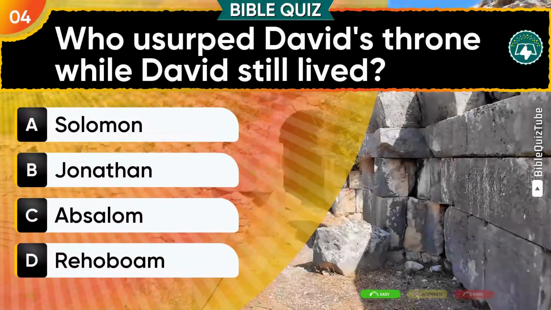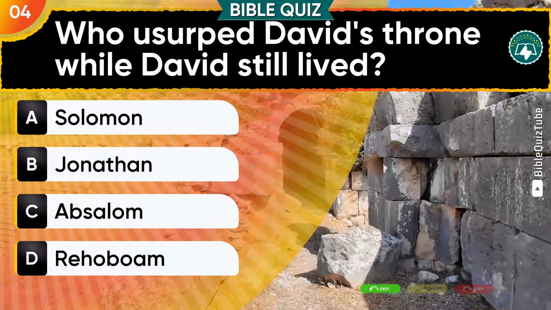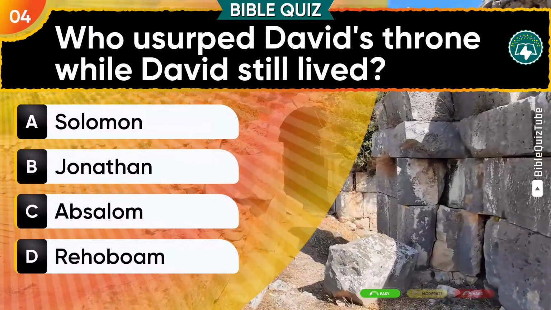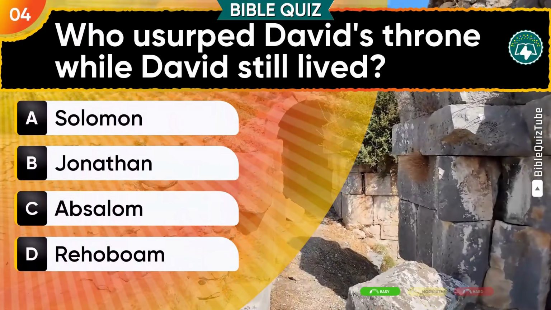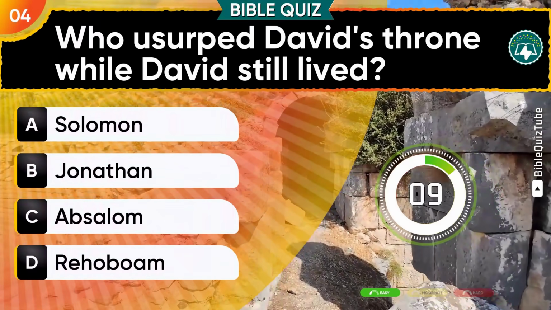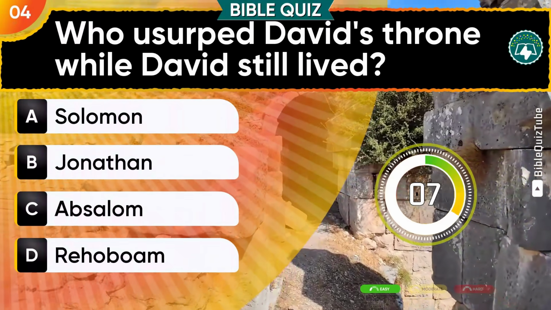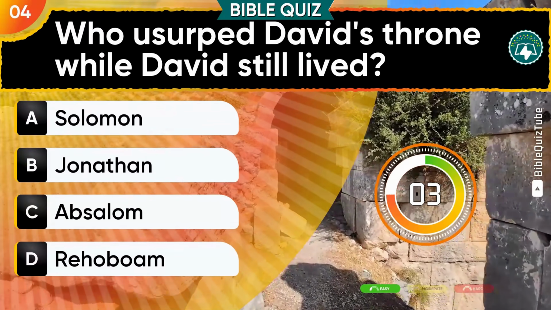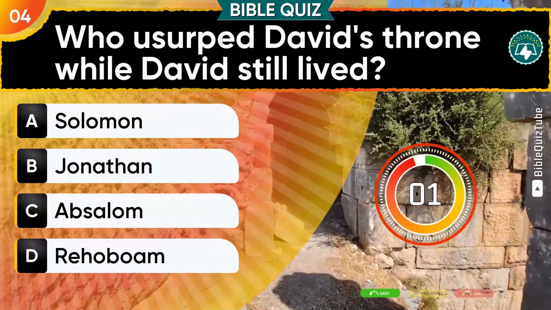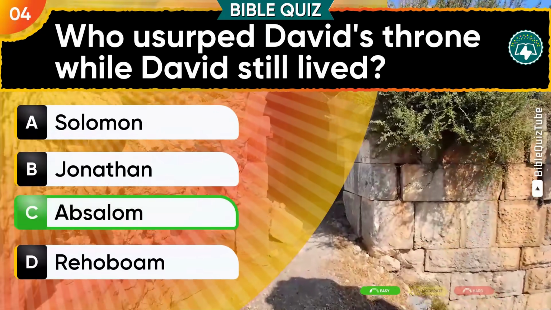Question 4. Who usurped David's throne while David still lived? Think it over. A. Solomon. B. Jonathan. C. Absalom. D. Rehoboam. Superb. The answer is C.